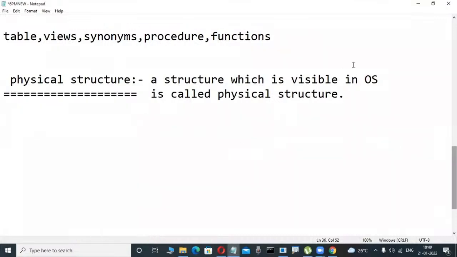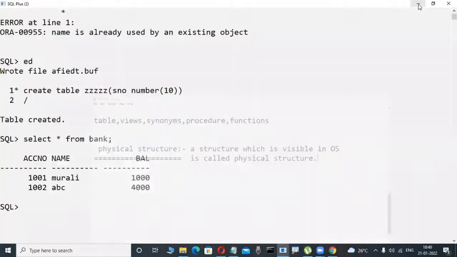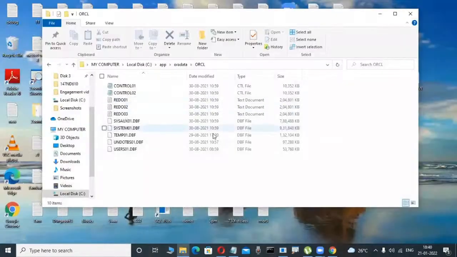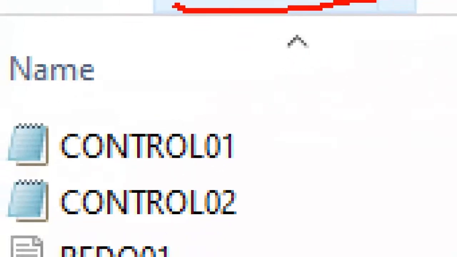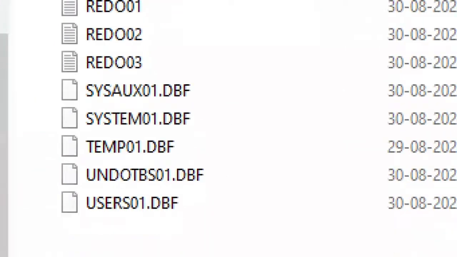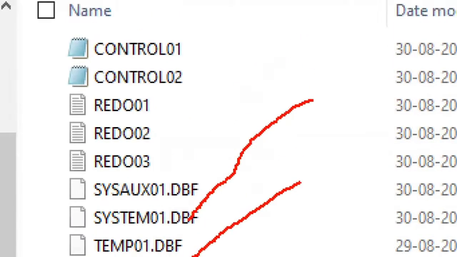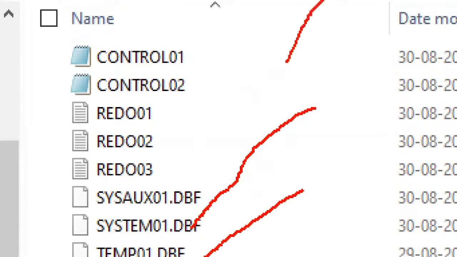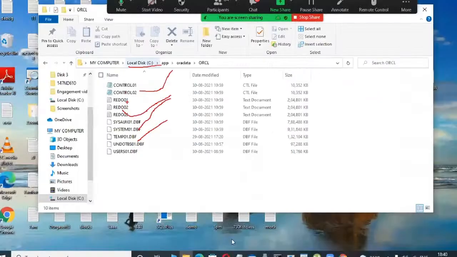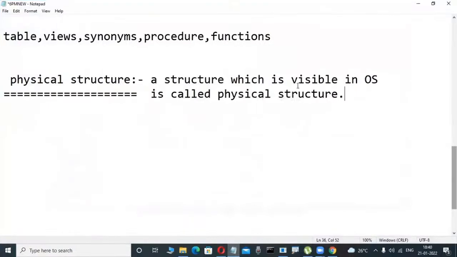Observe here, whenever I'm installing Oracle software, some files are automatically created on the disk. Observe here, in the C drive, D drive, some files are created. These are data files, .dbf files. What is this one? You don't have an idea, later you'll be familiar. Here are control files and redo log files. These files are a structure which is visible in the operating system. That is called the physical structure.